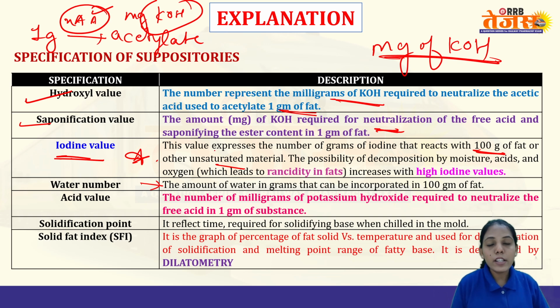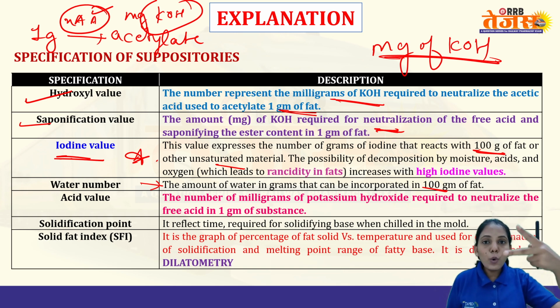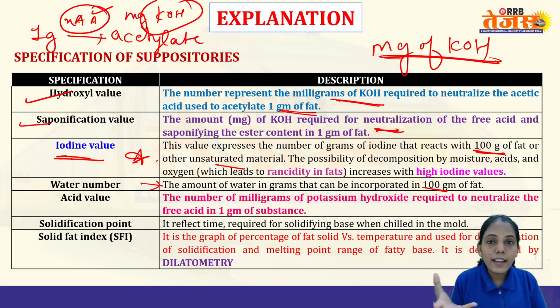Next is the water number. It means how much water, in grams, can be incorporated, and here it is also per 100 grams of fat. So for the initial two parameters we have seen 1 gram of fat, and for the next two we have seen 100 grams of fat. The water number is how many grams of water are required when reacting with 100 grams of fat.